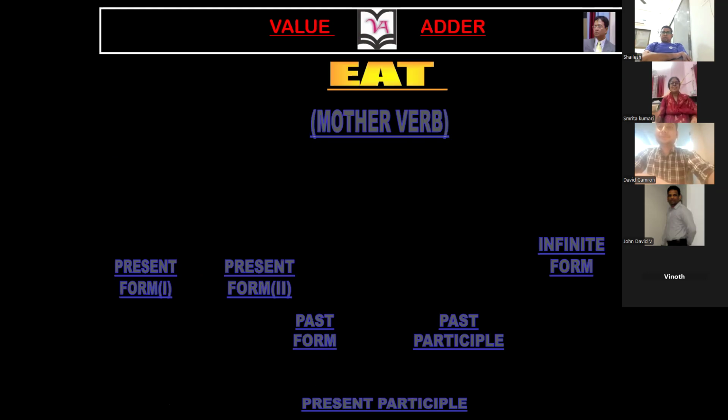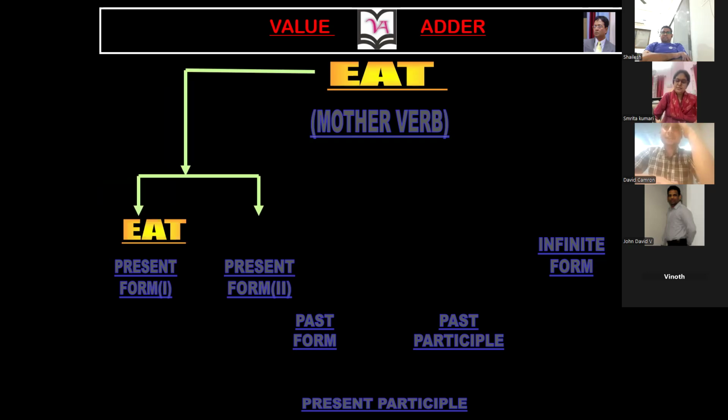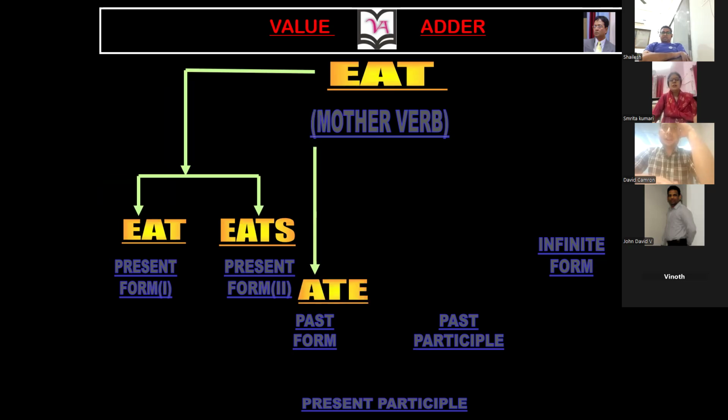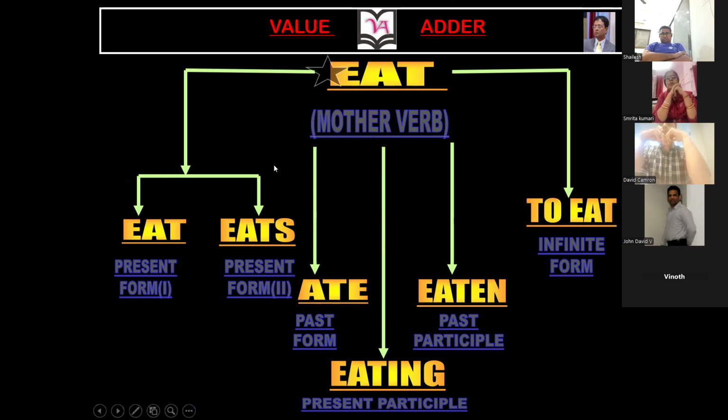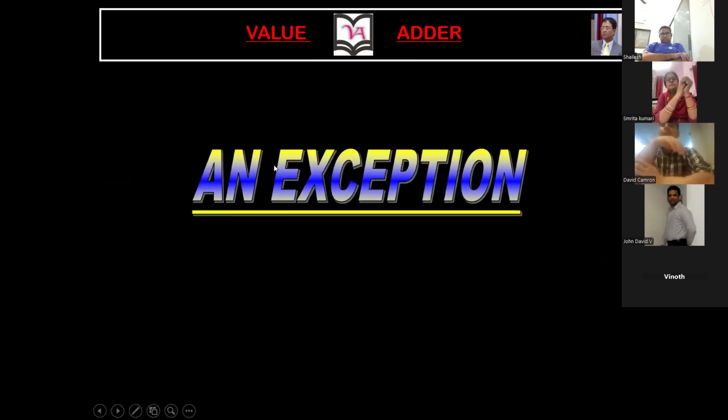Easy. Eat. Smrita. Eat, ate, eats, eating. Ate is the past simple. Then the past participle: eaten. To eat. The past participle you can make: eaten. But exceptions are always there.